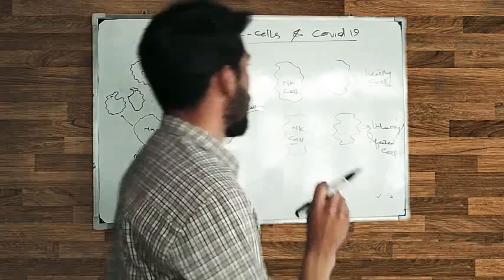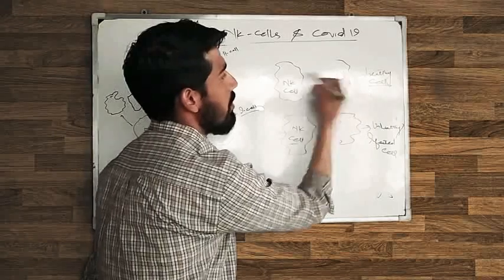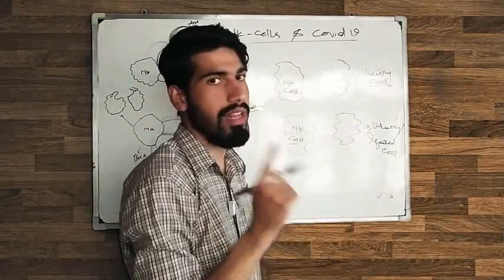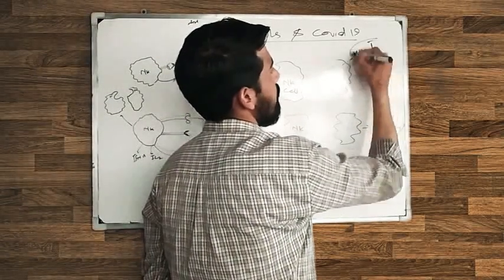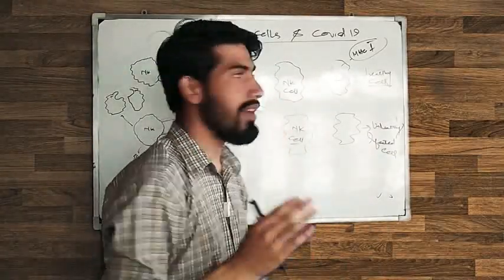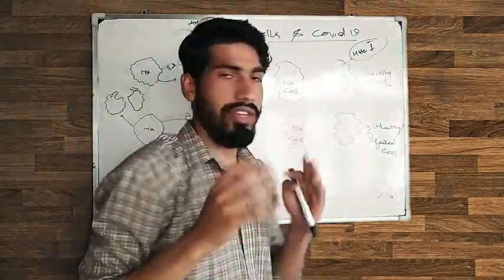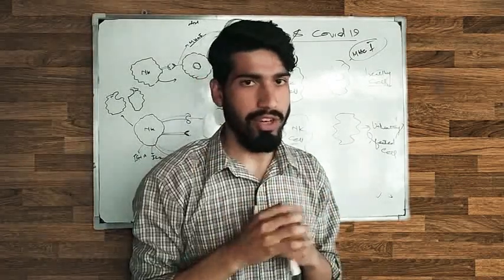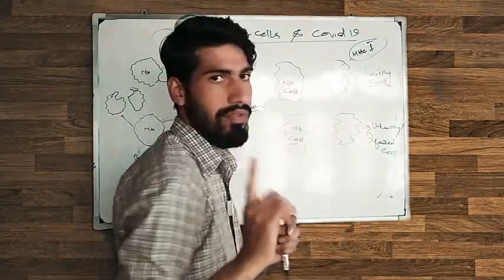The NK cell checks this cell. This is a nucleated cell. There is an MHC molecule, MHC class 1, major histocompatibility complex class 1. All nucleated cells contain MHC class 1. The job of MHC class 1 is to present the antigen, or a piece of the pathogen.